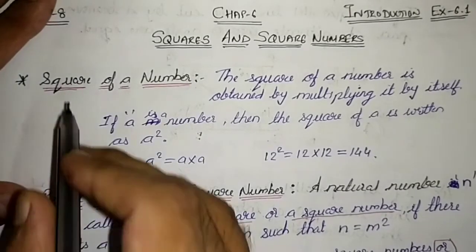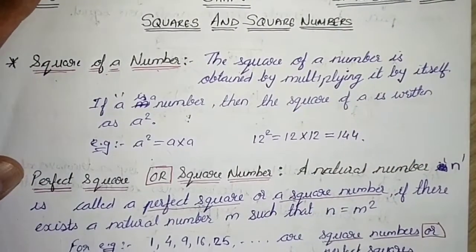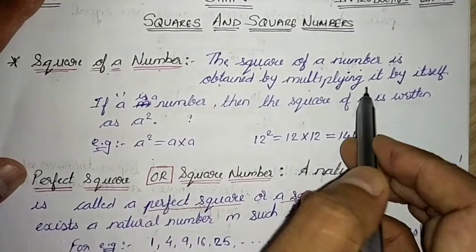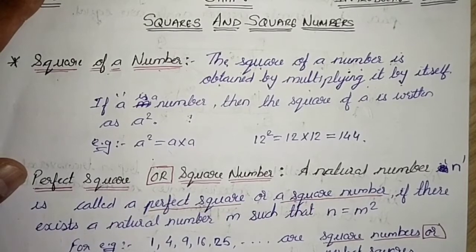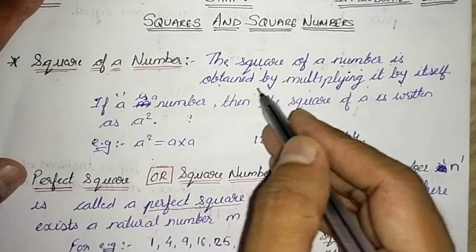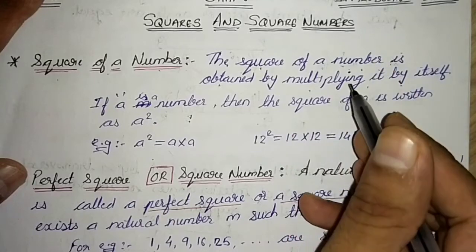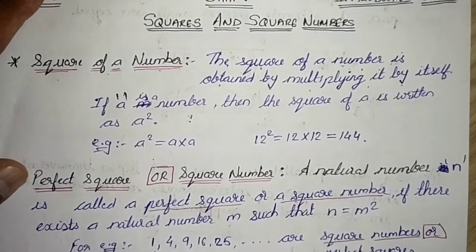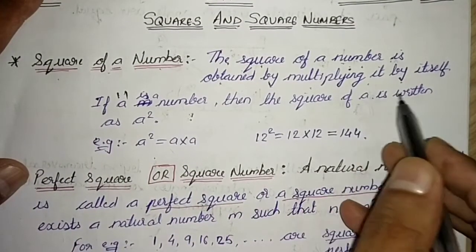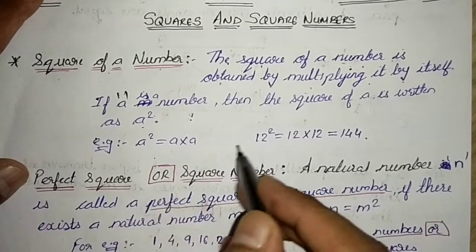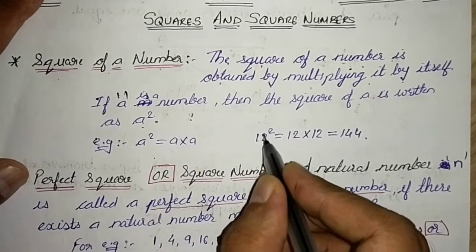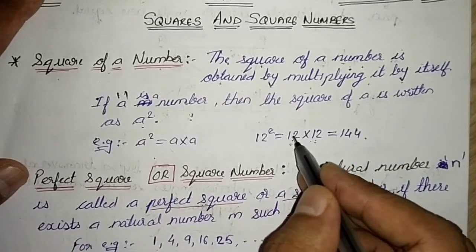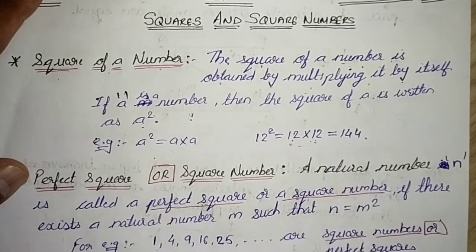First of all, what is the square of a number? The square of a number is obtained by multiplying it by itself. For example, if we take a number a, then the square of a is written as a square. If we take 12, then 12 square we can write as 12 into 12. We are multiplying 12 by itself, so we get 144.